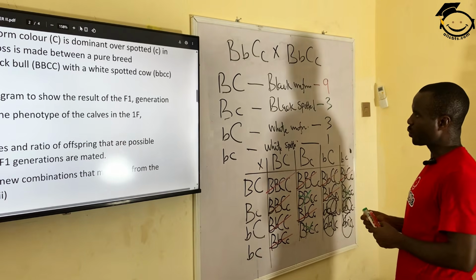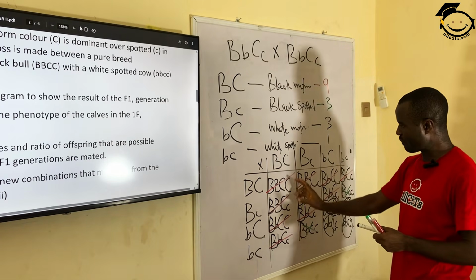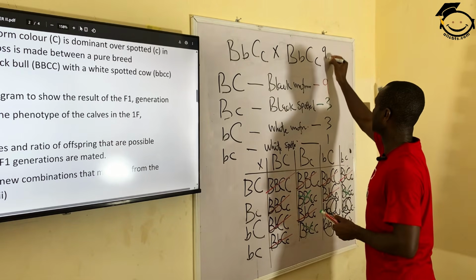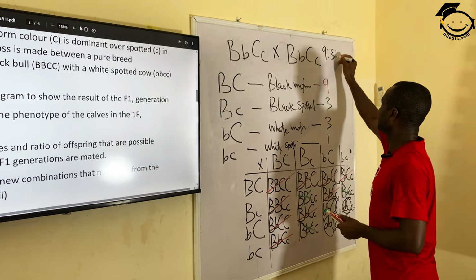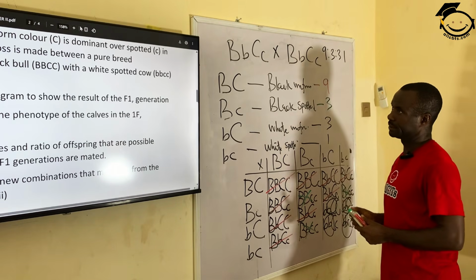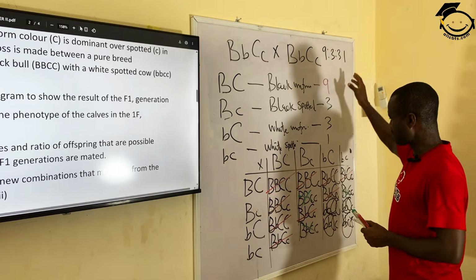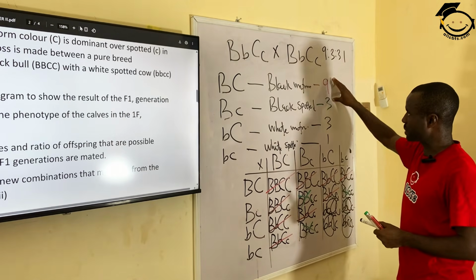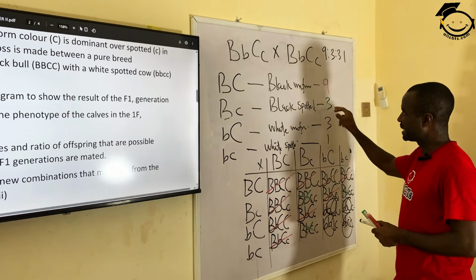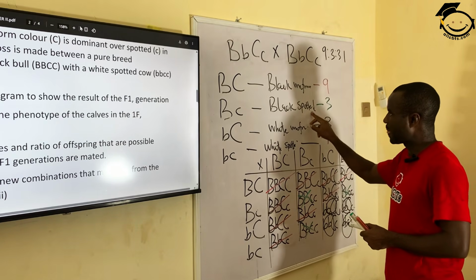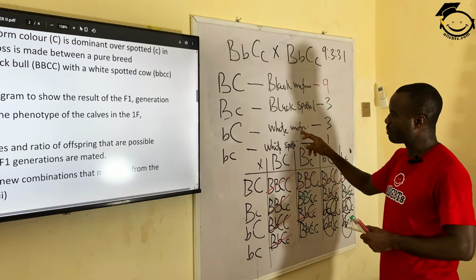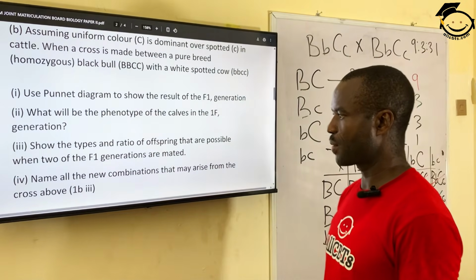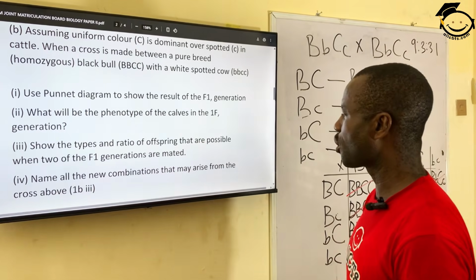So of all the 16 arrangements, the offspring here are 16. They are going to be in the ratio 9, 3, 3, and 1. If you look at these 16 offspring, they are grouped into 9 offspring that are black uniform, 3 offspring that are black spotted, 3 offspring that are white uniform, and then only 1 will be white spotted.